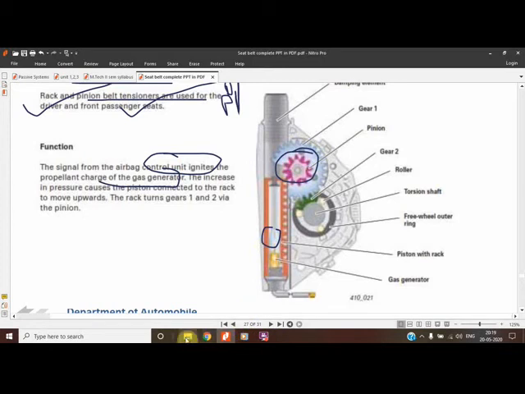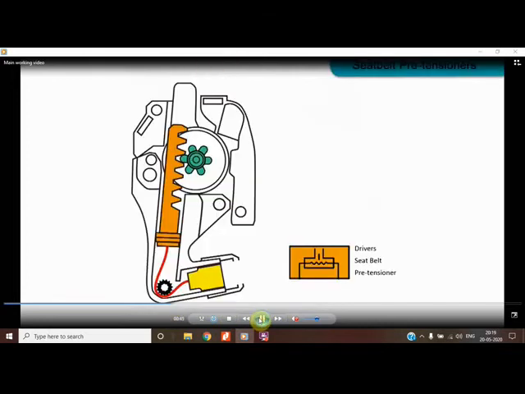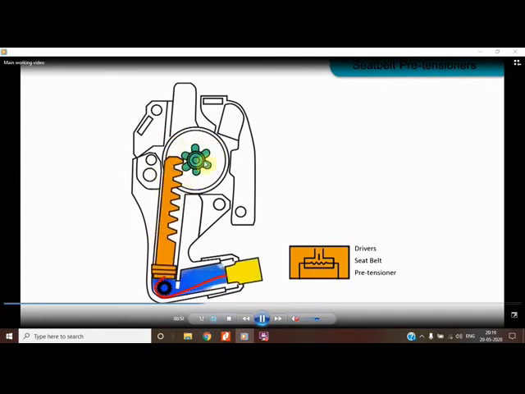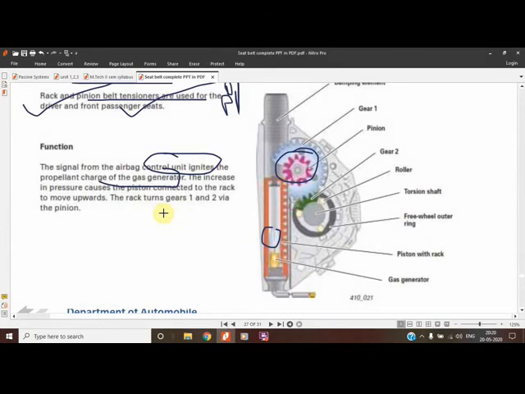The animated video was shown to you. In the animated video, you see how the rack and pinion work. This is the rack and this is the pinion. The explosion will generate gas. This will move, and the rotation, the final rotation, retraction will be obtained. This is how it used to work. So this is being shown over here.